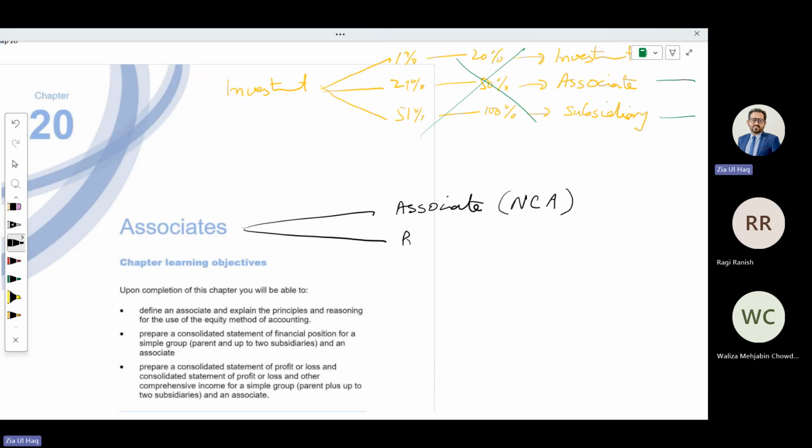The profit portion under the profit and loss account as income, the income from associate, that will be called income from associate.